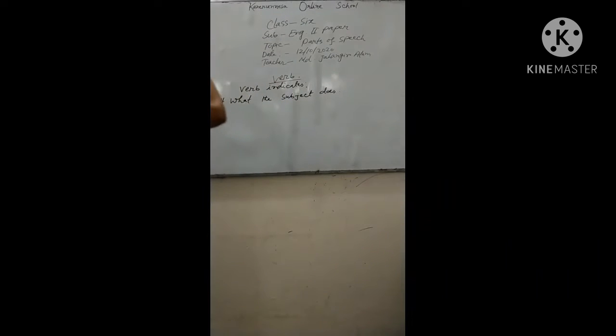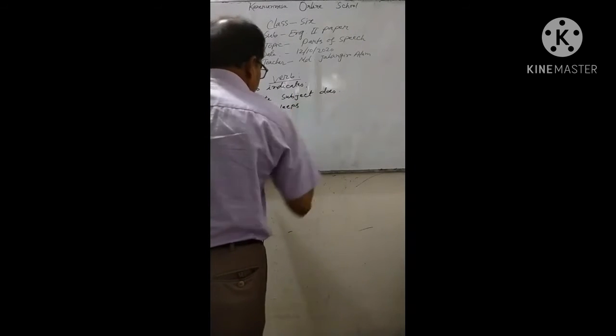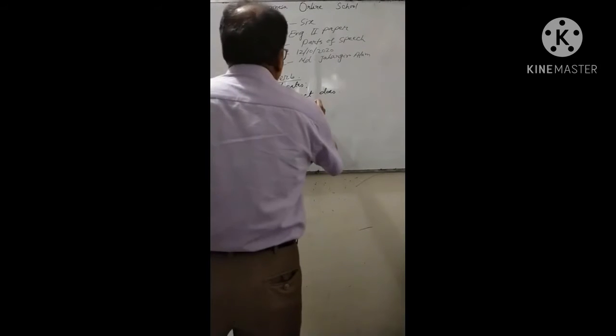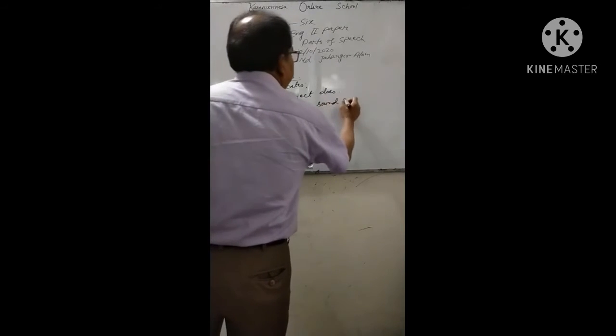Like, I'm giving an example: the boy sleeps a sound sleep.